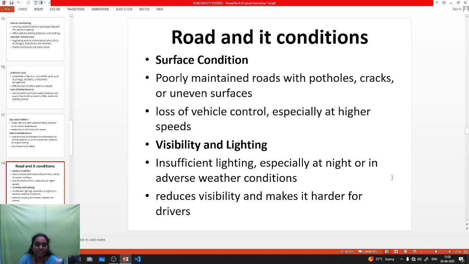Okay, next one is visibility and lighting. Visibility and lighting means insufficient or improper lighting during night hours, or changing weather conditions. When visibility is very low, drivers cause accidents.